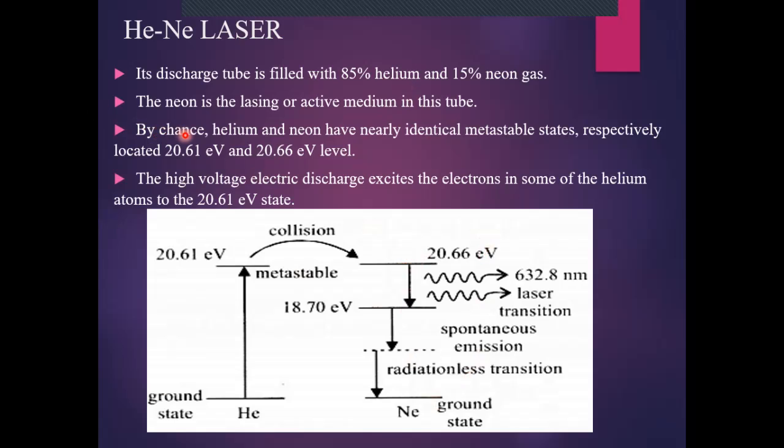And by chance, the helium and neon have nearly identical metastable states located at 20.61 electron volt and 20.66 electron volt level. So first of all, with the help of high electrical discharge, the electrons of helium atom are excited to the excited state or metastable state of energy 20.61 electron volt.